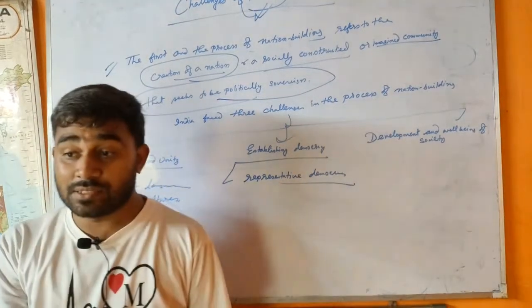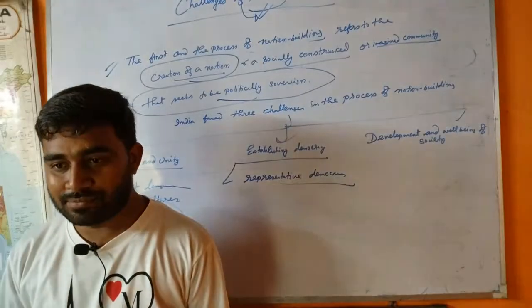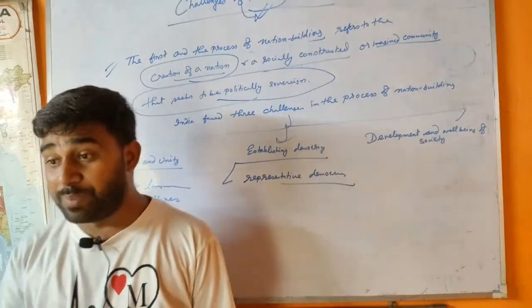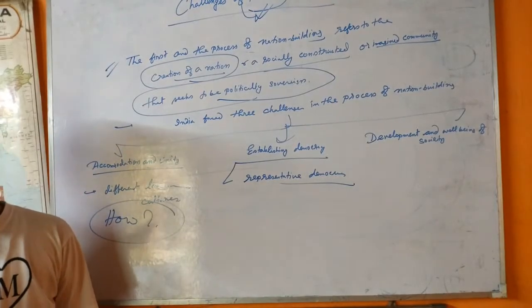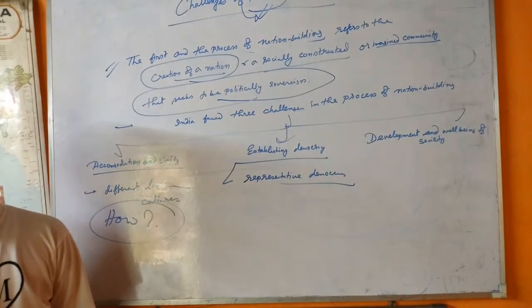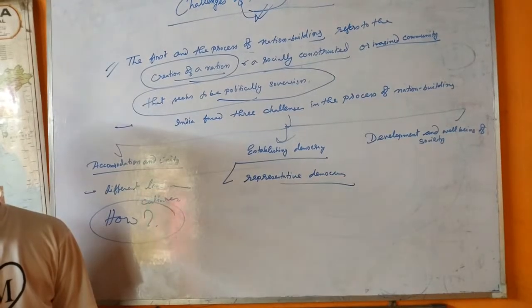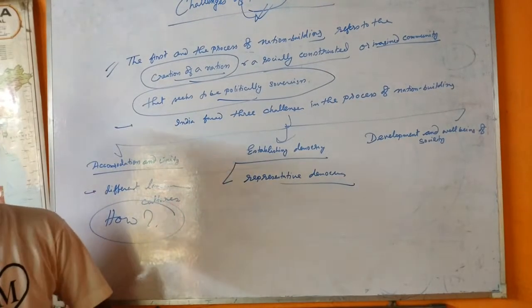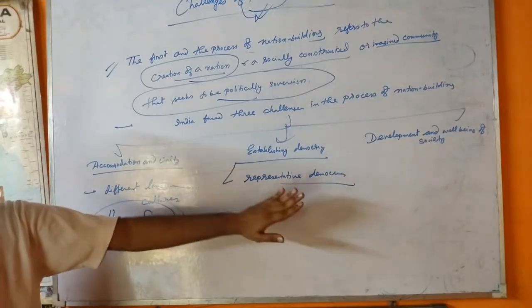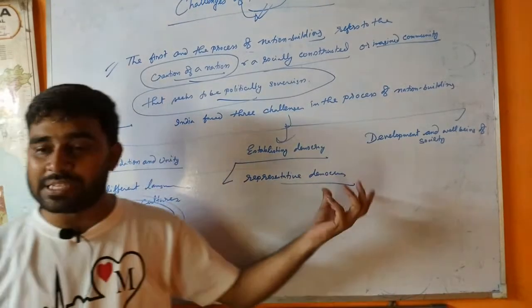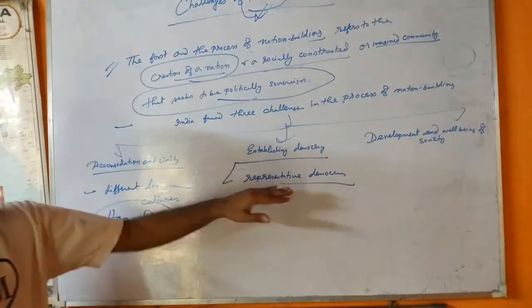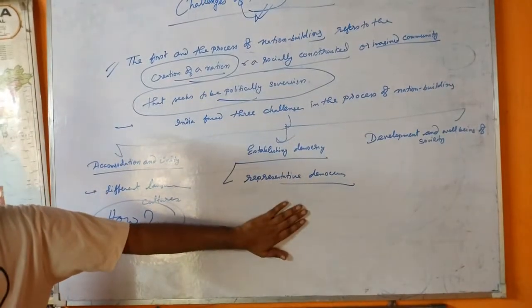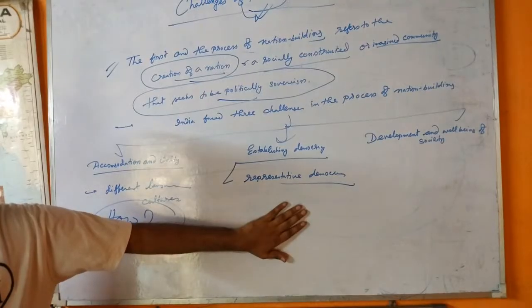Democracy means rule of the people, the famous line: of the people, by the people and for the people. That means people directly elect their representatives or a government.